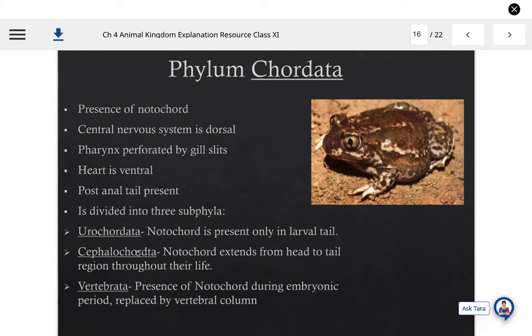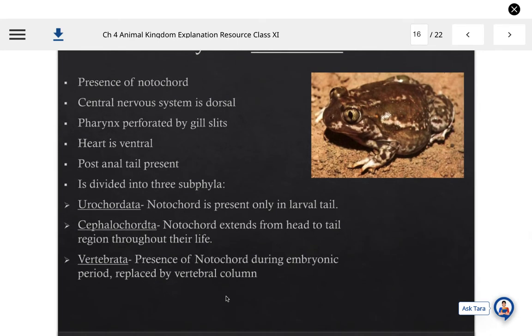Cephalochordata is another subphylum, in which notochord extends from head to tail region throughout life. The third subphylum is Vertebrata, known so due to the presence of notochord during the embryonic period, which later on is replaced by the vertebral column or backbone.